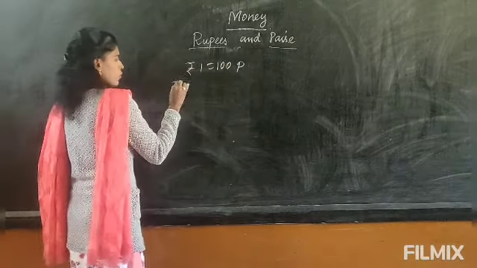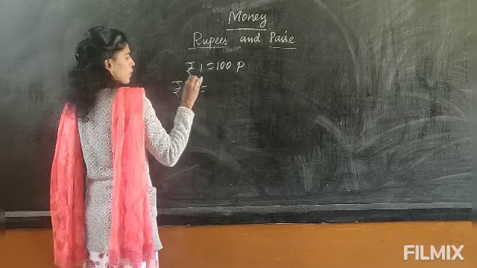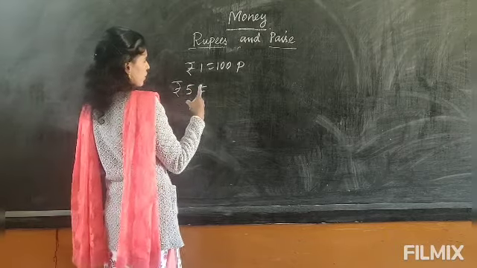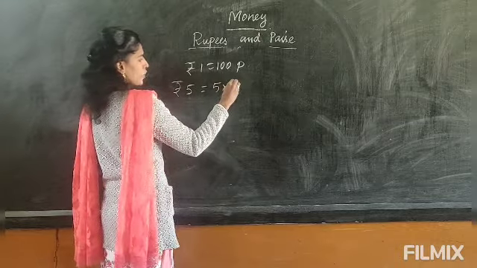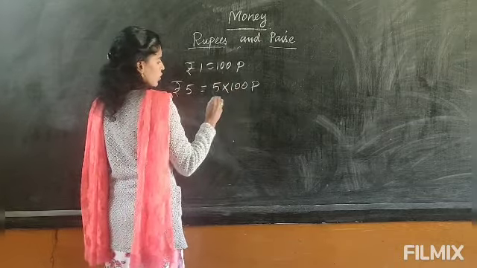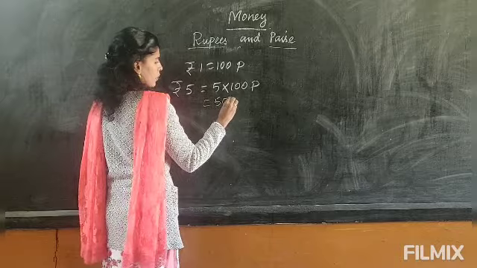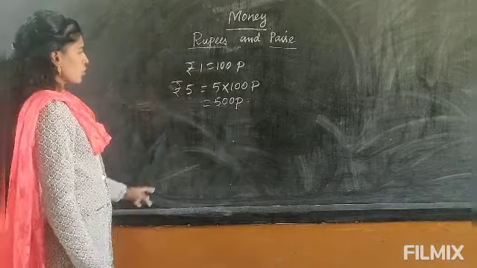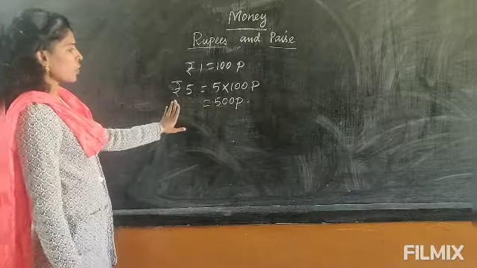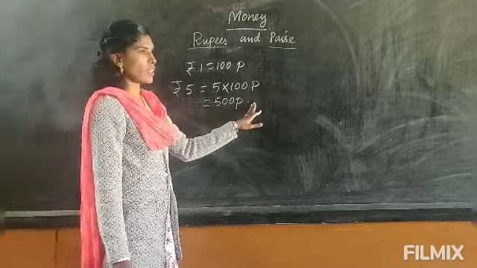Suppose now rupees 5 is there. If you convert rupees 5, you have to multiply by 100. Since 1 rupee is 100 paise, you have to multiply by 100. So 5 into 100 is 500 paise. So this is the way you will convert the rupees into paise. To convert rupees into paise, you will multiply by 100.